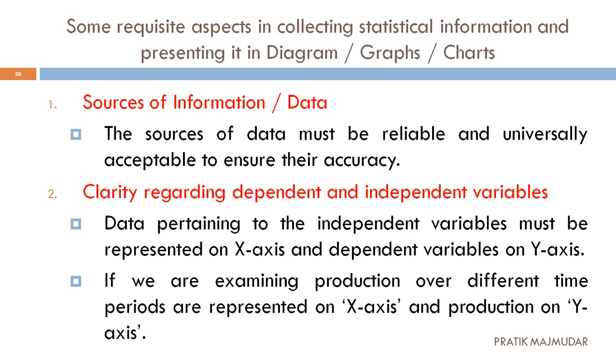Same way, there should be clarity regarding the dependent and independent variable. When there is an independent variable, you have to denote it on the x-axis, and when there is a dependent variable, you have to show it on the y-axis. You have to remember this every time. Now, when you are examining something related to production, this is an example. Examining production across different time periods, then the time period will be on the y-axis. And when you are comparing the production, that will be on the x-axis. Remember this. It will help you when you are collecting any kind of data.